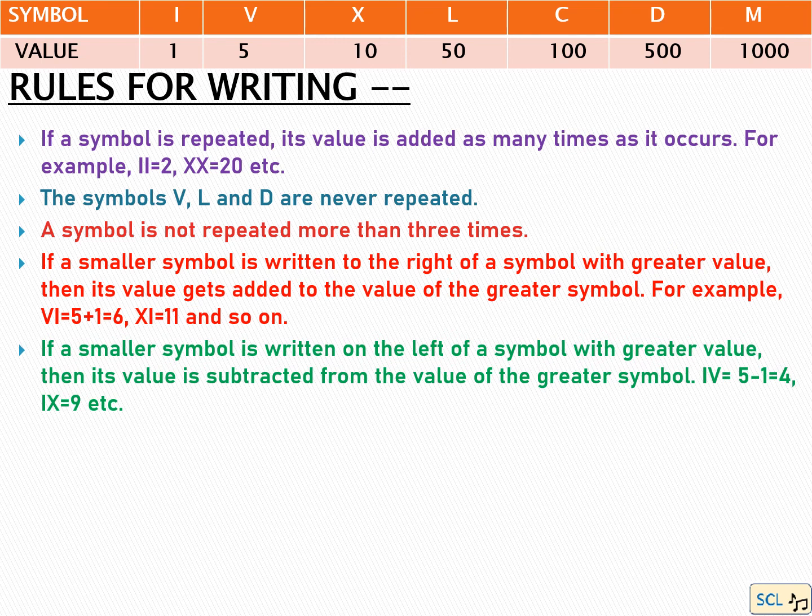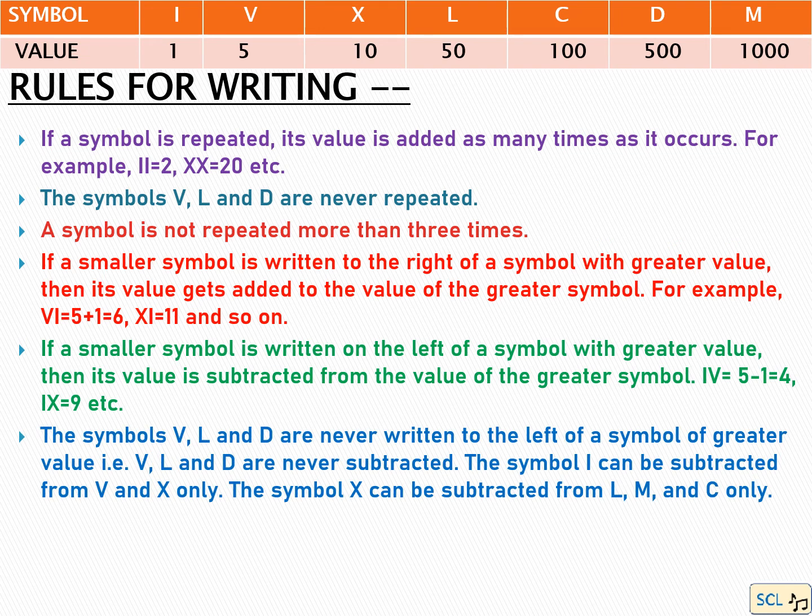If a smaller symbol is written to the left of a symbol with greater value, then its value is subtracted from the value of the greater symbol. For example, IV. This means 5 minus 1, so the number is 4. IX, that is 10 minus 1, the number is 9.